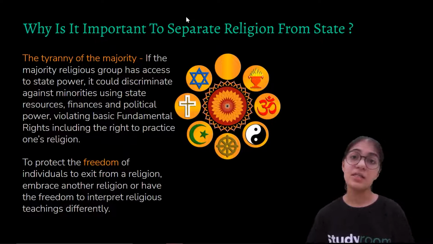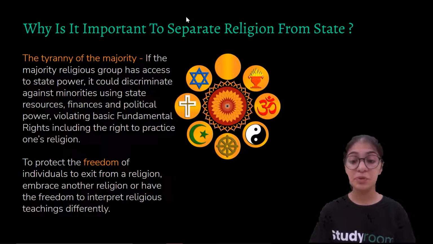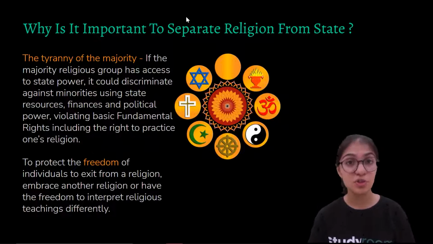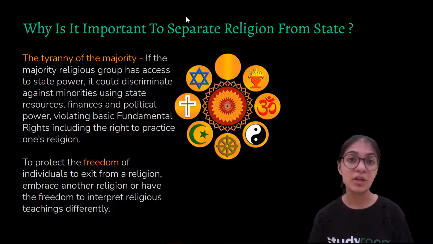But if there is an absence of secularism, if the state promotes only the Hindu religion, then it wouldn't allow the person to follow or change his religion to Buddhism. Since it only promotes the Hindu religion in the country, it wouldn't allow that citizen to change. So here the fundamental right to follow any religion is highly violated, right?